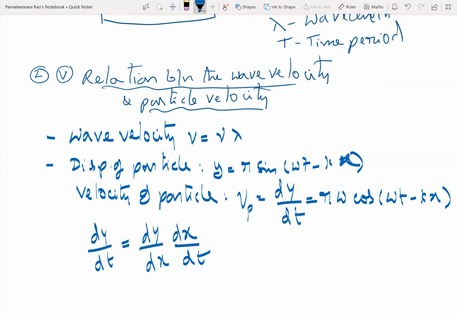Right? Yes or no? dy by dx into dx by dt. So dy by dx is nothing but y2 minus y1 by x2 minus x1. So this is nothing but slope.